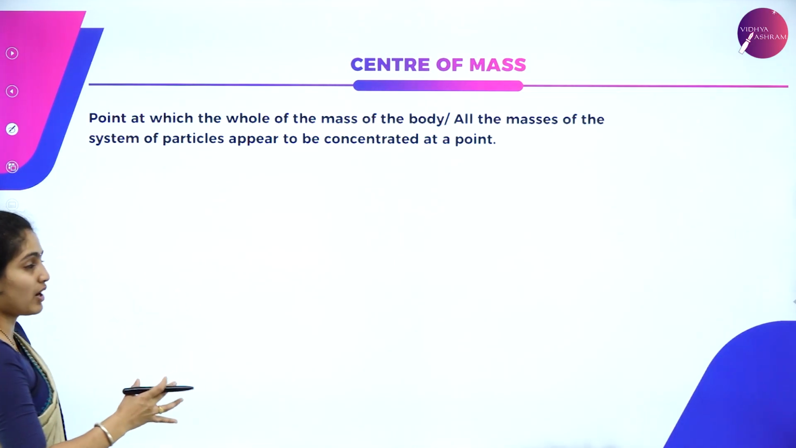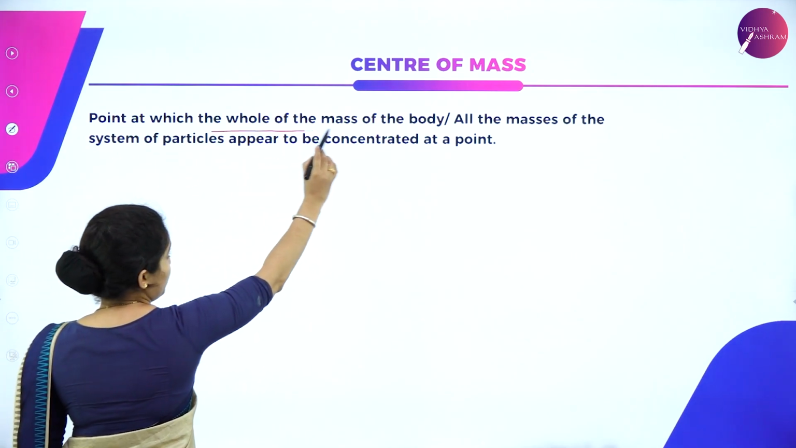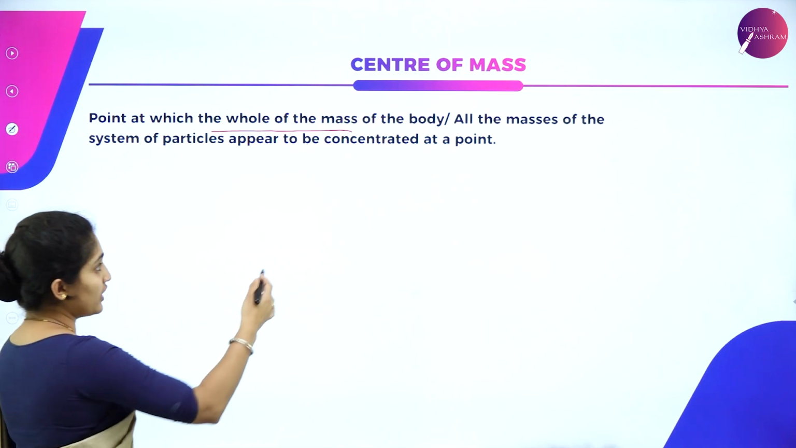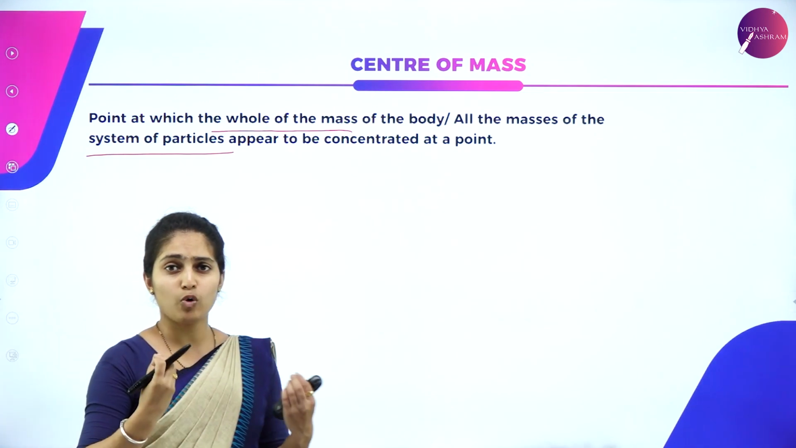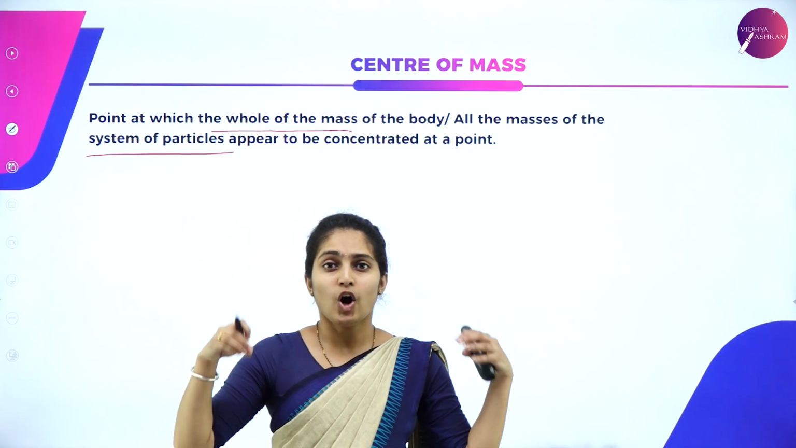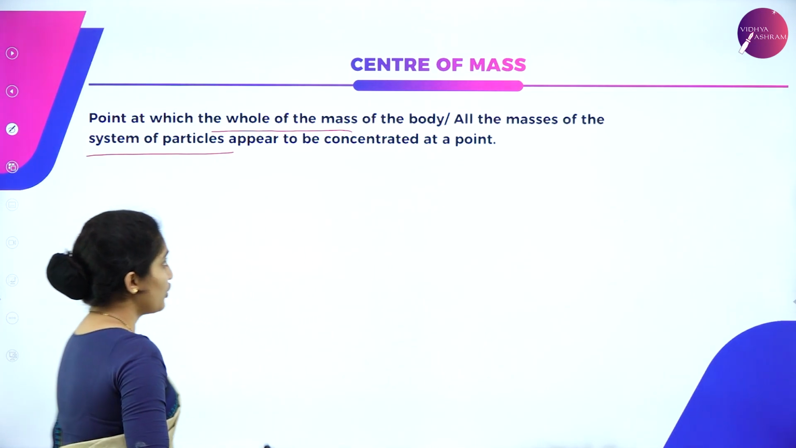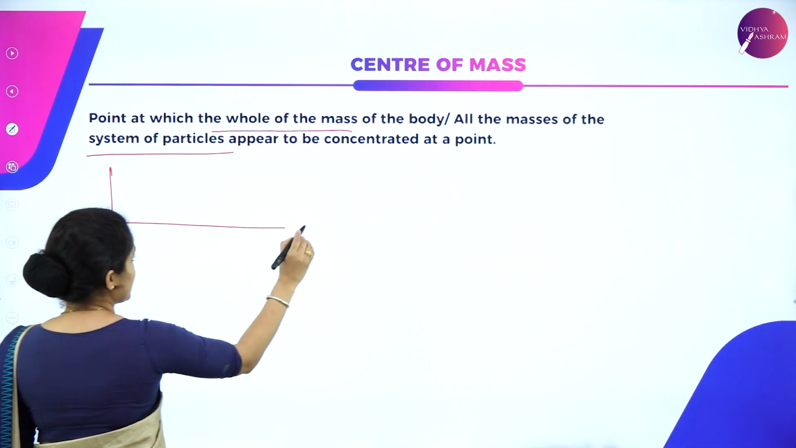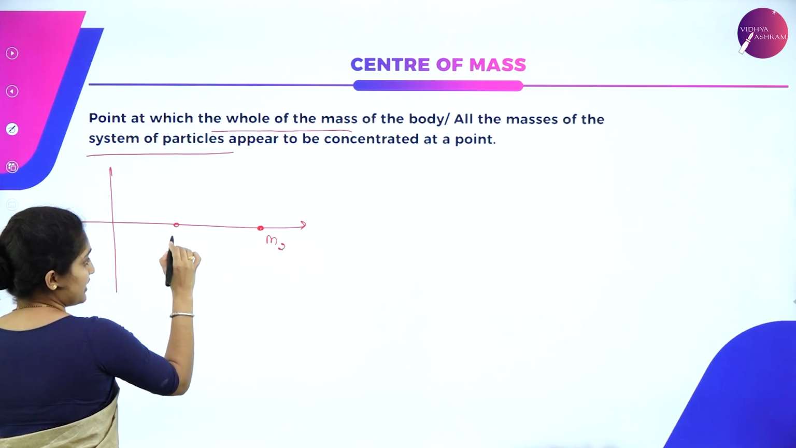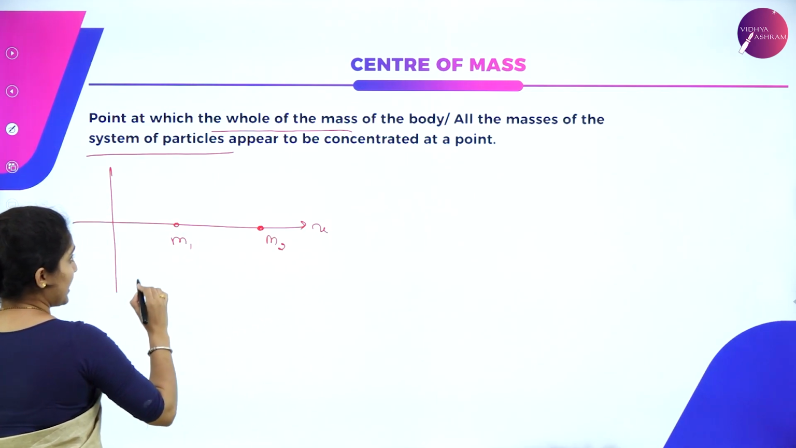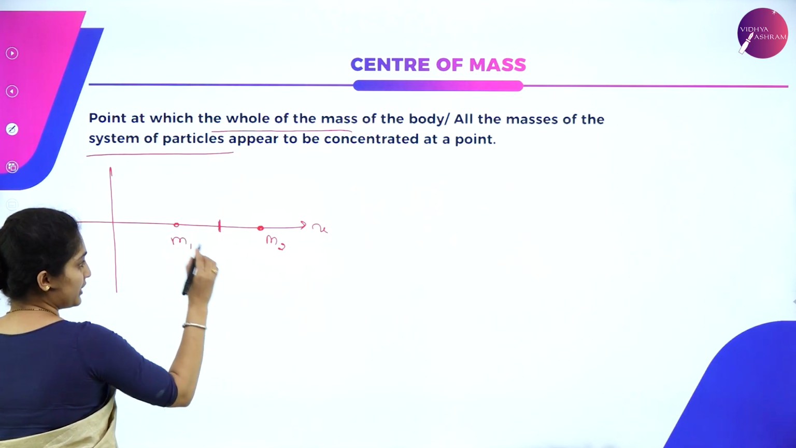Next we have center of mass. What is exactly the center of mass? It is a point at which the whole of the mass of the body, that is, all the masses of the system of particles, appears to be concentrated. If n number of particles are there, all the n particles' mass is concentrated at the center. To calculate this, we have a diagram: suppose there is a mass m2 here and a mass m1 here along the x-axis, then the center of mass of m2 as well as m1 turns out to be this point.